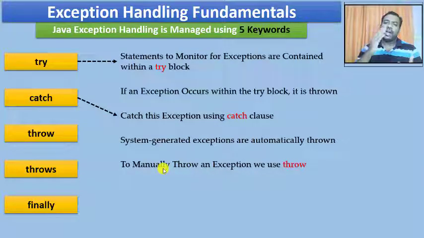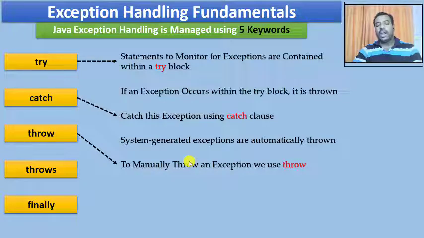This is not an error with the Java working system or execution system. This is an error for me as a programmer. Now I need to handle this and manually throw an exception. Whenever I want to manually throw an exception, that is where I am going to use the keyword throw.